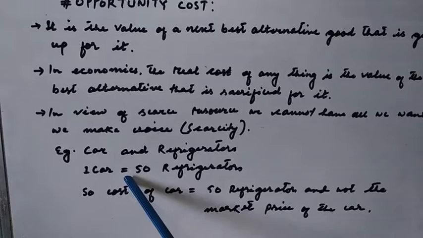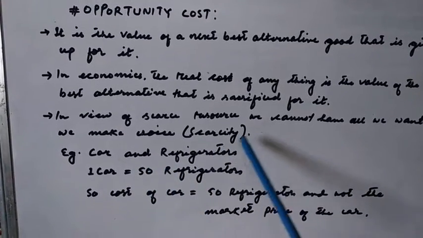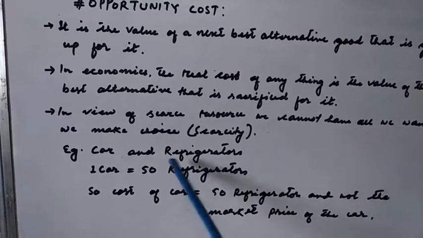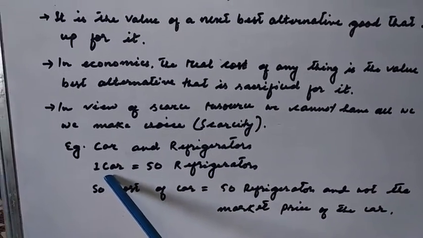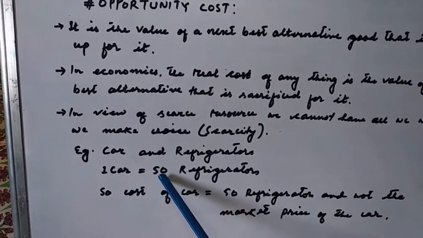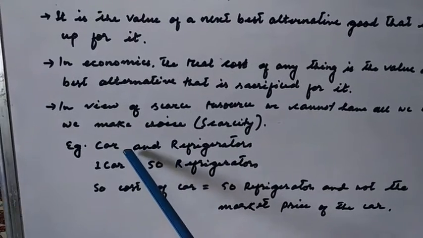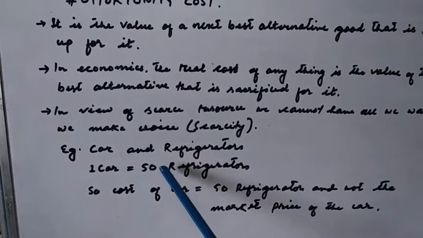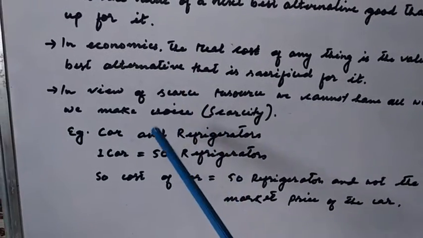So one car is equal to 50 refrigerators, meaning the cost of buying one car is equal to the cost of buying 50 refrigerators. Whether you buy one car or 50 refrigerators, the cost is the same. Suppose you are buying a car.